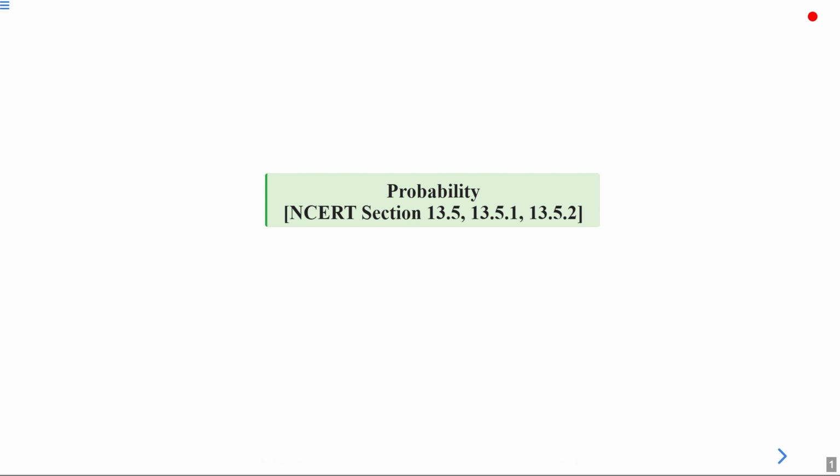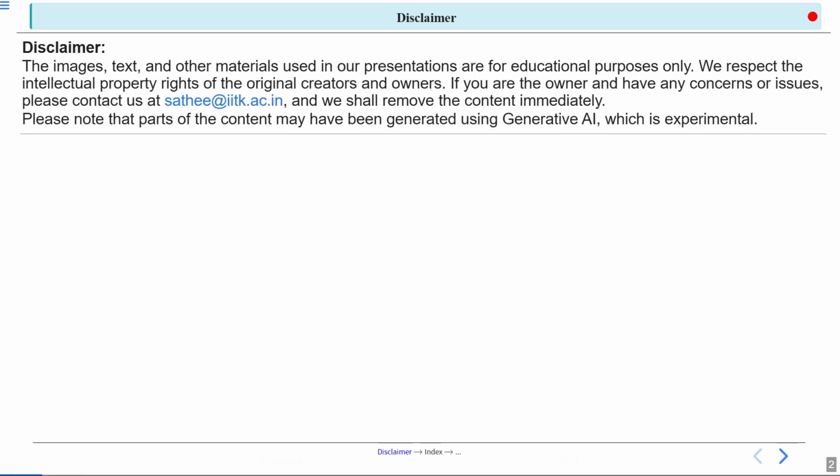So in today's lecture we will discuss probability from NCERT section 13.5, 13.5.1, 13.5.2. So let's start. This is the disclaimer.